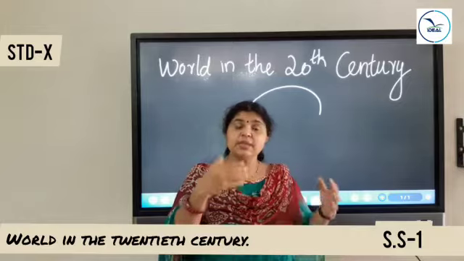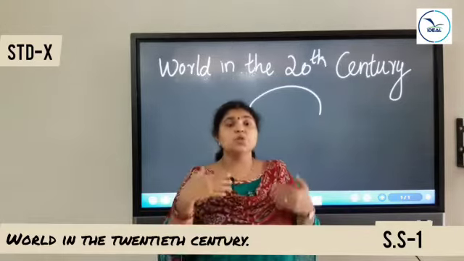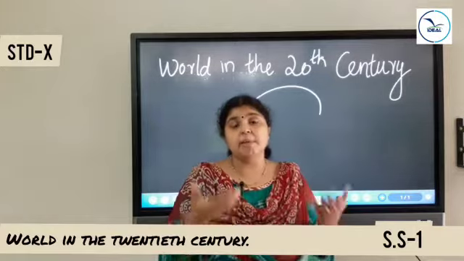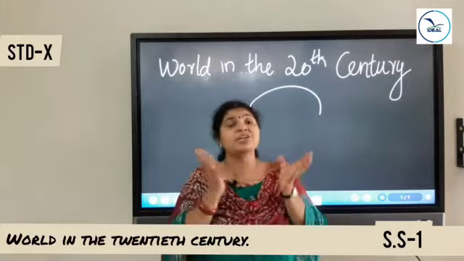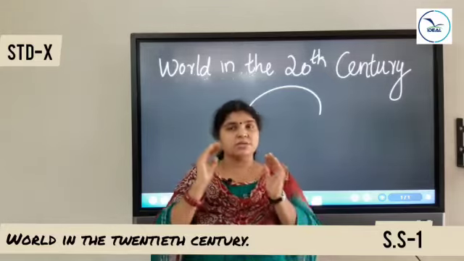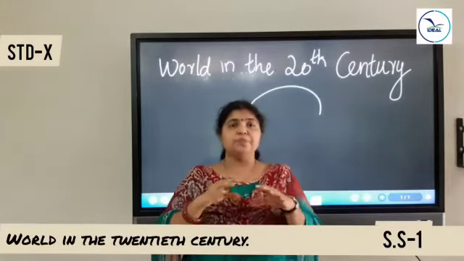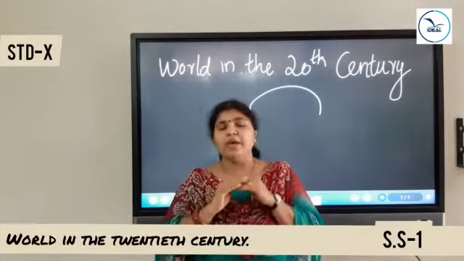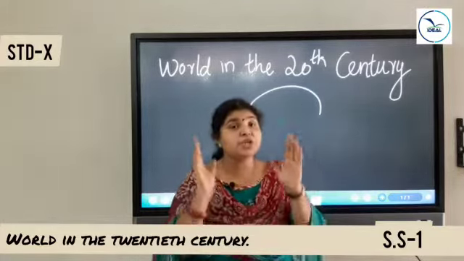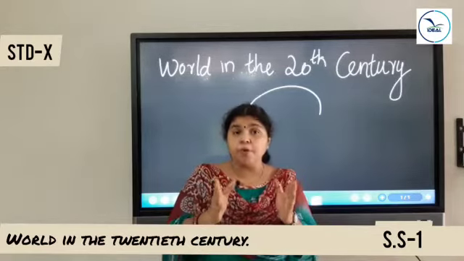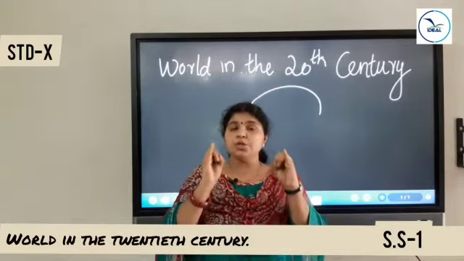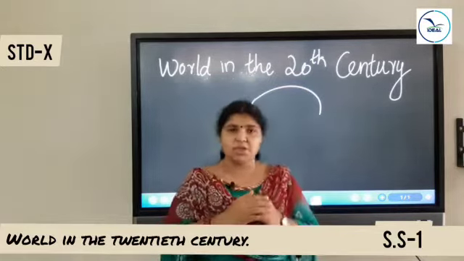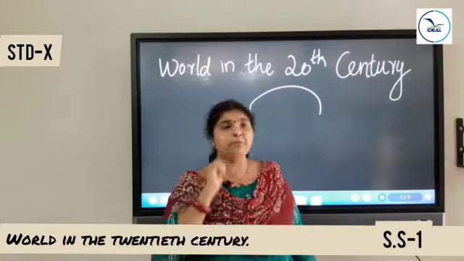First they made us a colony, and slowly Britain made India a part of their imperialist attention. This imperialism affected the colonies very badly. The main feature of imperialism is imposing a nation's cultural, social, economic dominance over another nation.